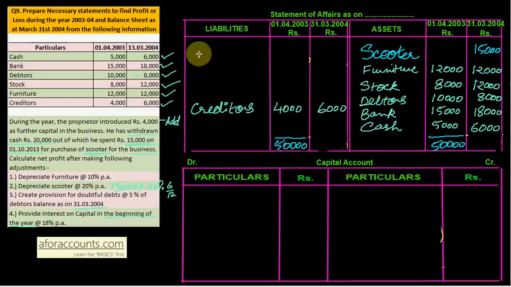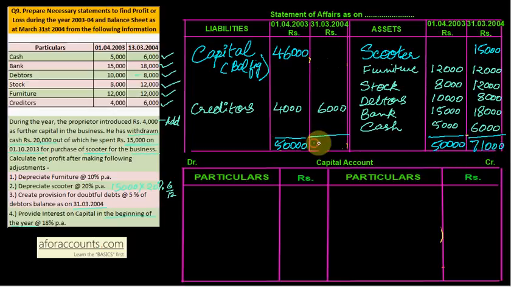And the capital will be the balancing figure. Capital for which we are preparing statement of affairs. Capital will be my balancing figure. 50,000 minus 4,000 comes up to 46,000. And total of 15,000, 12,000, 12,000, 8,000, 18,000 and 6,000 comes up to 71,000. So 71,000 here also. Minus 6,000, that is 65,000. So now we have found out the opening capital and the closing capital.